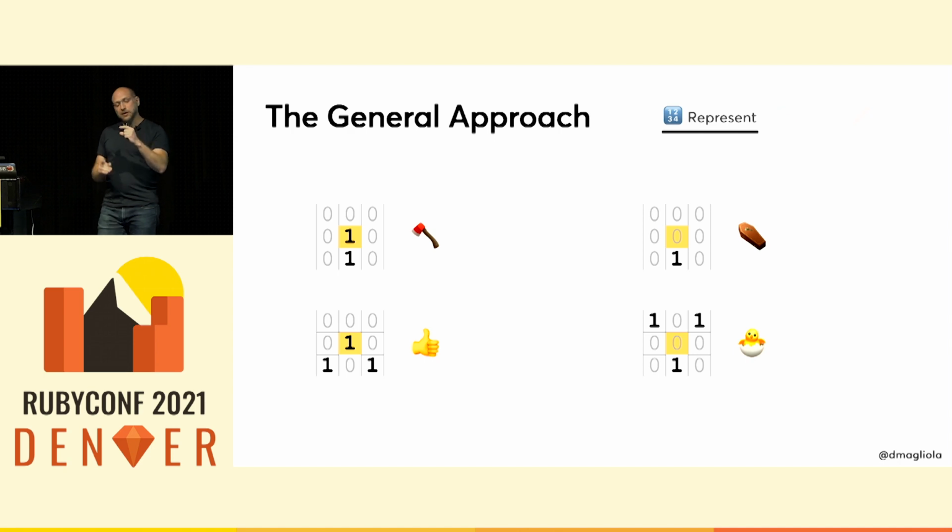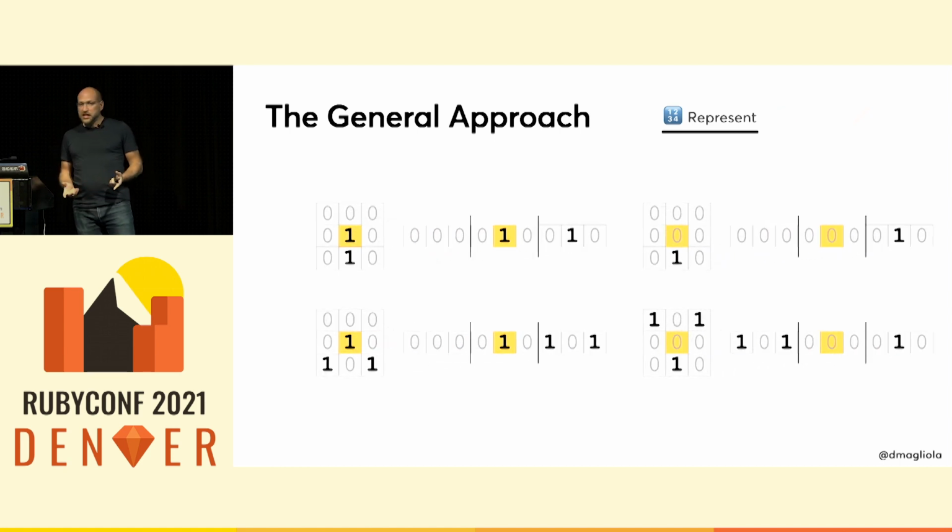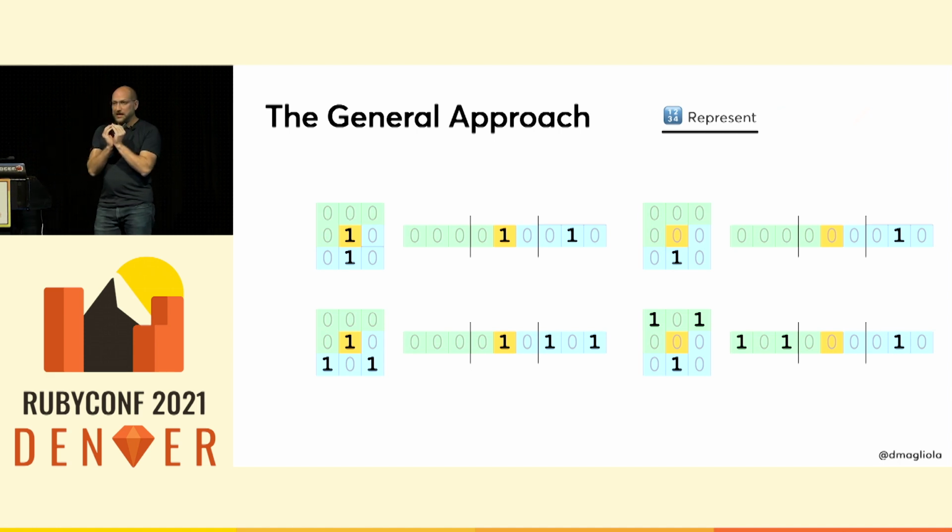And when you're looking at a cell, you can use plus and minus 1 offsets to find the 8 neighbors. But regular expressions don't work on 2D arrays, they work on strings. So we need to format this as a string. Imagine, if you will, a long string of 0s and 1s that wraps every n characters, and that ends up giving you the same board. And in order to find the neighbors for a cell, we need to look at what's before and after the character we're evaluating in the string. Now keep an eye on the colors. I'll always represent the neighbors before and after in green and blue. And so this is how we store the data.